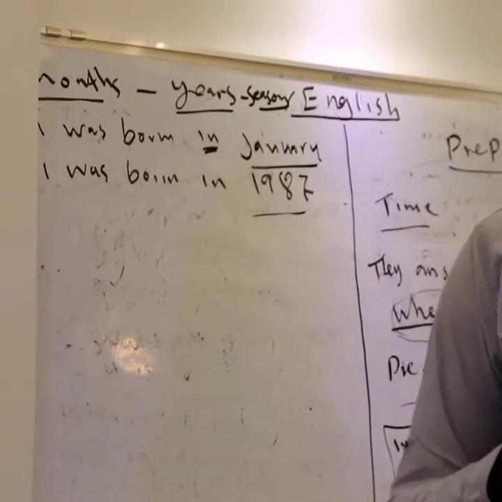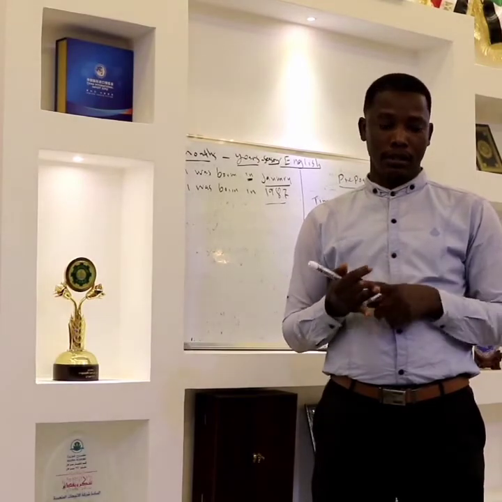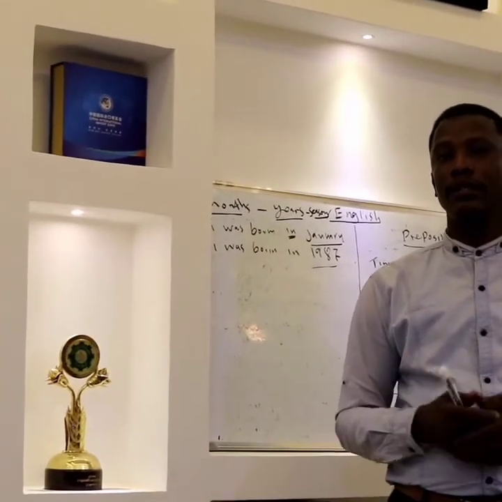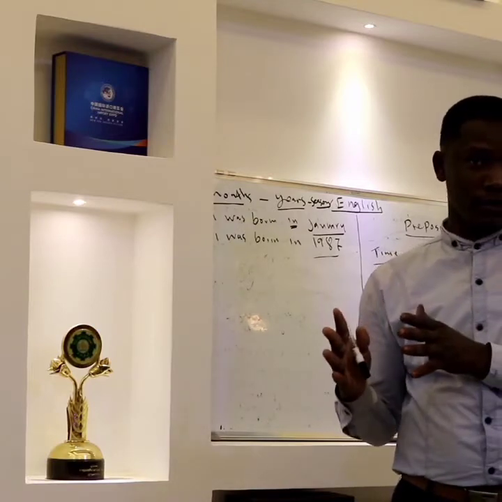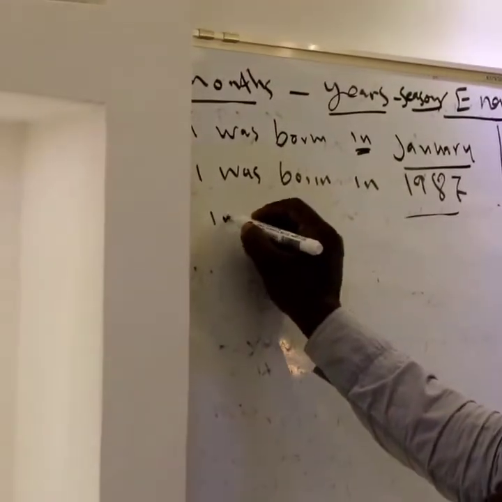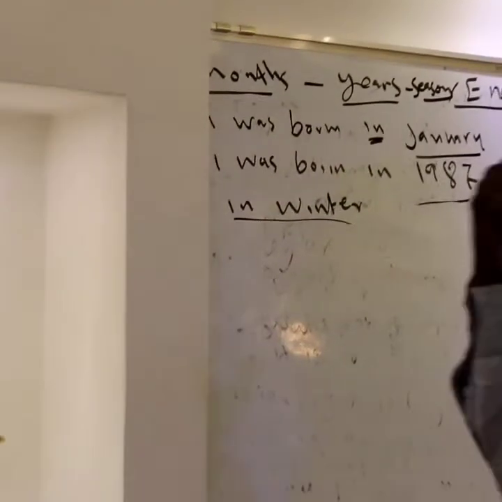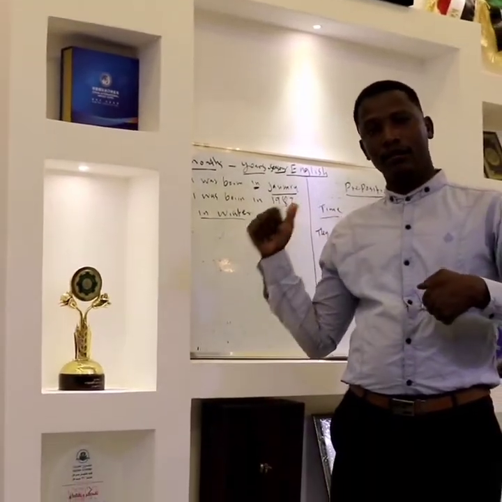In August. We also use them with seasons of the year. Anybody knows that we have 4 seasons? They are autumn or fall, winter, spring, and summer. Here in this country, in Sudan, we don't have spring. We barely feel it, and so we have 3 seasons: summer, winter, and autumn. Autumn is also called fall, especially in American English. So you can say in winter. It is okay to say in winter. Why? Because winter is a season, and you use in with seasons of the year.